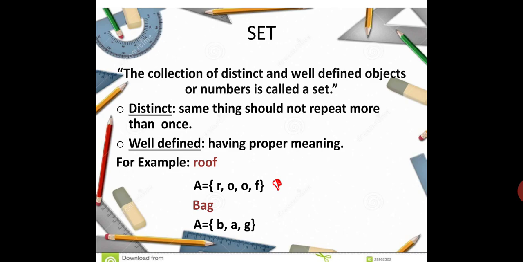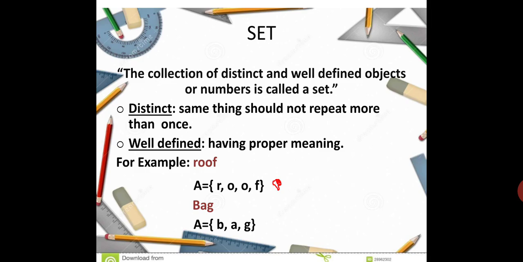Similarly, the collection of all intelligent children in class 7 does not represent a set because the word intelligent has a different meaning for different people. What may appear intelligent to one person may not appear the same to another person. But we can say the collection of children in class 7 whose weight exceeds 35 kilograms represents a set.